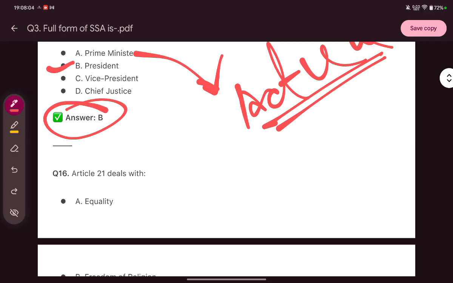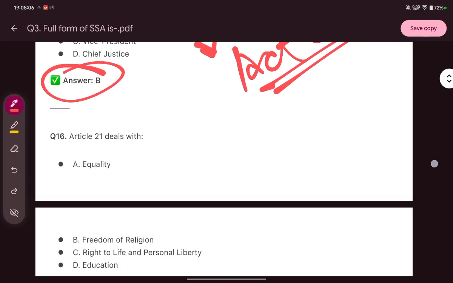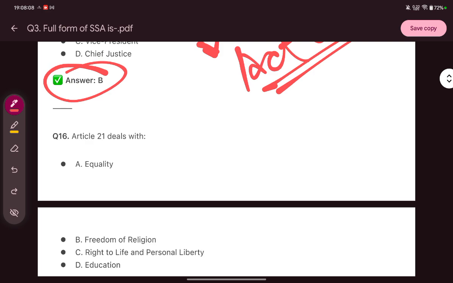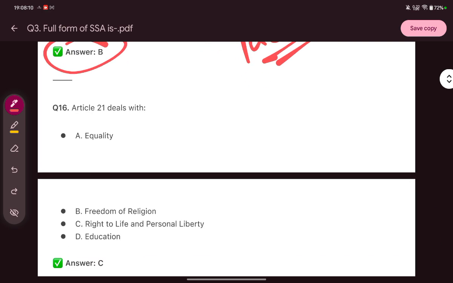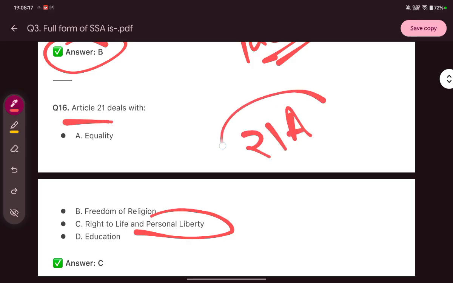Article 21 deals with, C, right to life and personal liberty. This is Article 21, not 21A. Okay. Article 21A is right to education.